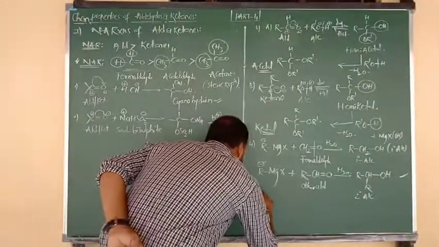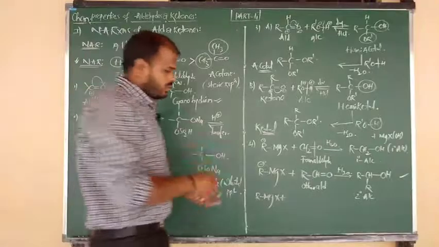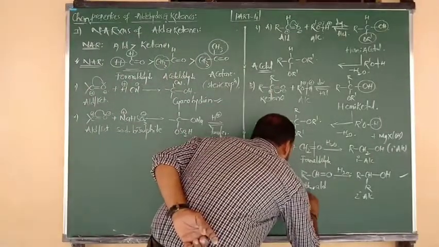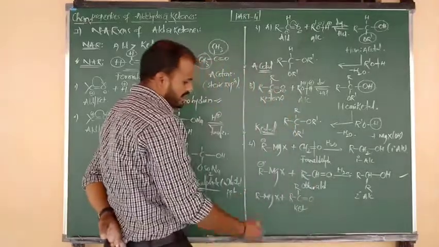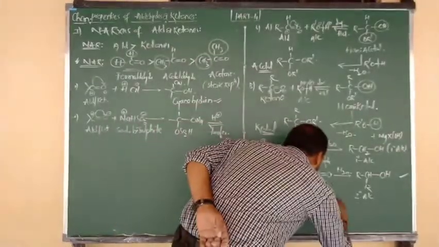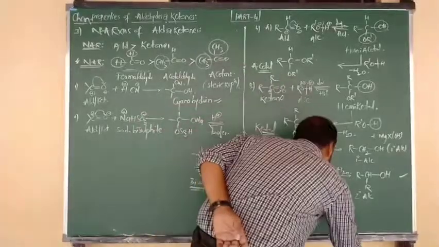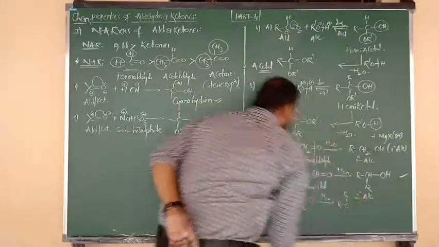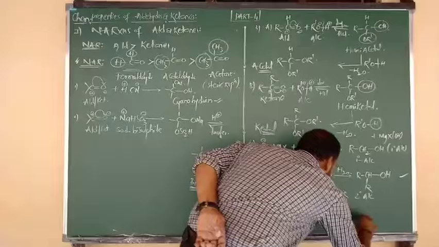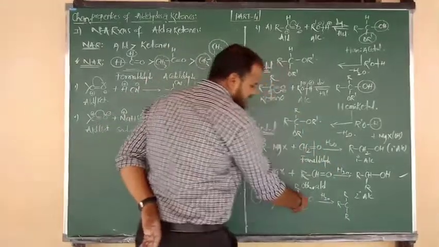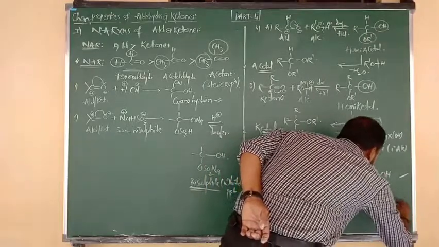Next, the Grignard reagent, formula RMgX, upon addition with ketones. What is the formula of a ketone? R bonded to C double bond O bonded to R. Grignard reagents upon addition to the ketone are followed by what, beta? Hydrolysis. In that ketone, the central C is already connected to 2 alkyl groups, and the central C contains the positive charge, so it is attacked by the minus, that is, R from the Grignard reagent. After breaking of the C=O bond, from the water molecule we consider the OH. Again the byproduct is the same thing, hydroxy magnesium halide.